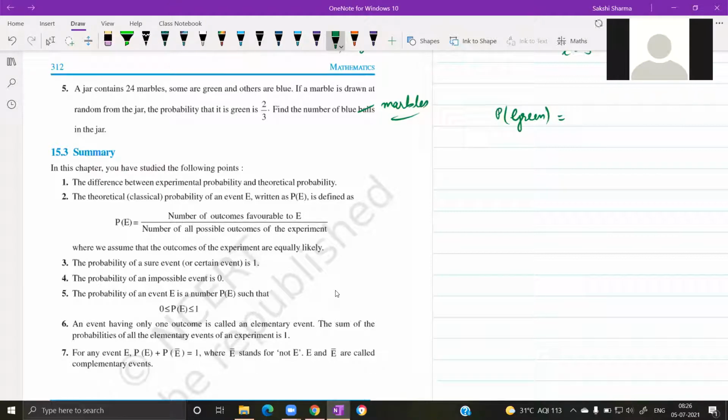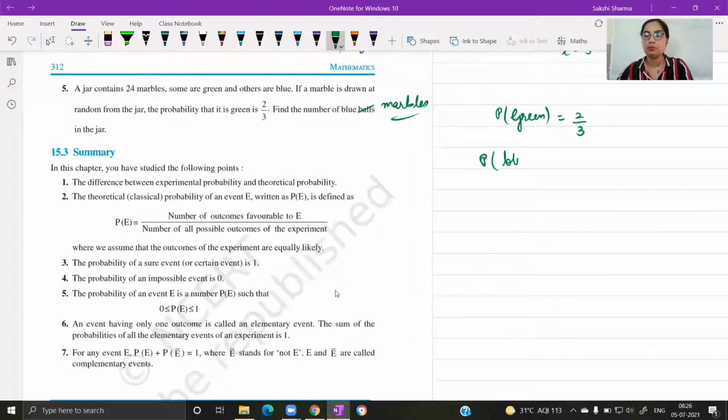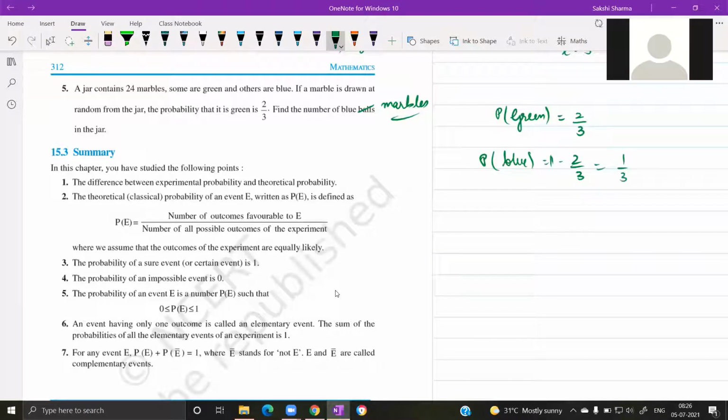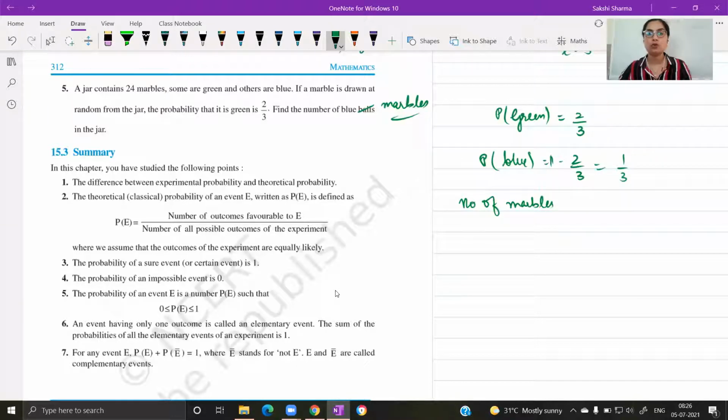Probability of getting green marbles is 2 by 3. And so probability of getting blue marble will be 1 minus 2 by 3, which is 1 by 3. And now we multiply it by 24 to get the number of marbles. If we have to find out green marbles, it will be 2/3 of the total marbles here.